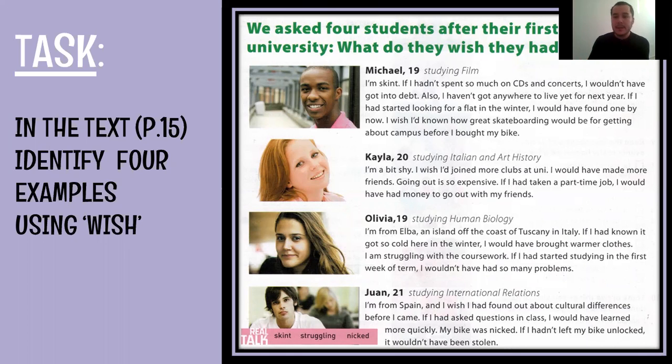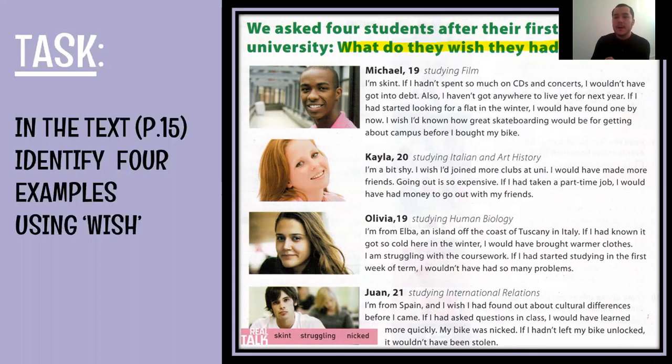So remember that in this text, there is a question at the top which says, we asked 4 students after their first year at university, what do they wish they had known? Michael, Kayla, Olivia, and Juan. Actually, at the top, there is the first example. What do they wish they had known?